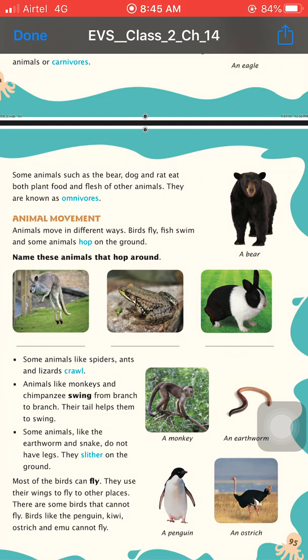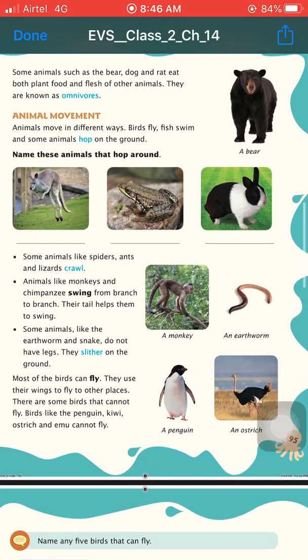Next is animal movement. Animals move in different ways. For example, birds fly, fish swim inside the water, and some animals run on the surface of the earth, while some animals hop on the ground. Name these animals that hop around.